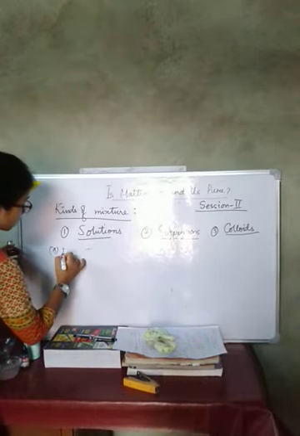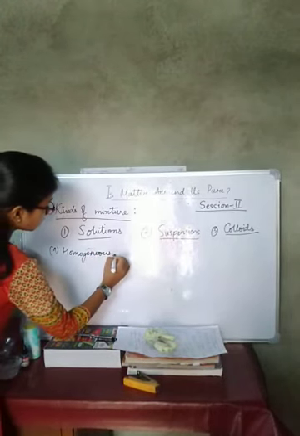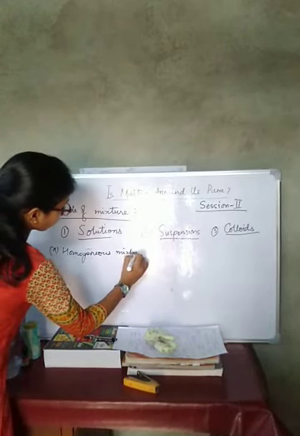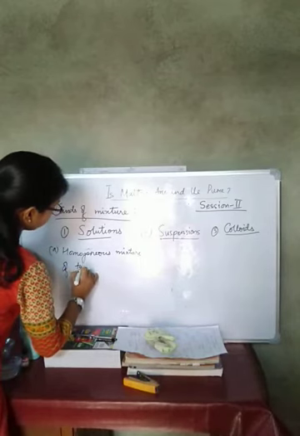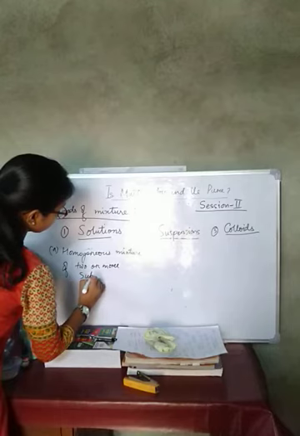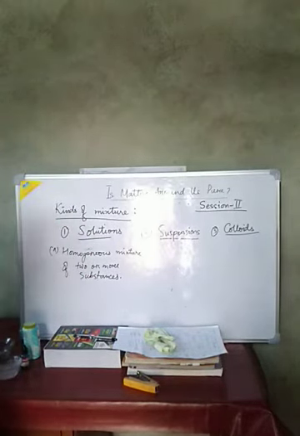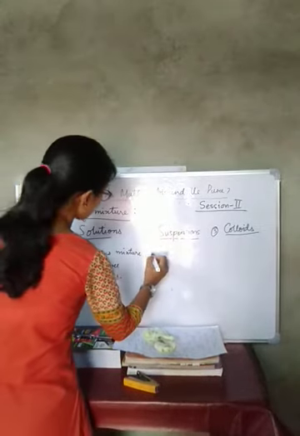What is a solution? A solution is a homogeneous mixture. You can compare the properties. A solution is a homogeneous mixture of two or more substances. Now, what is a suspension?